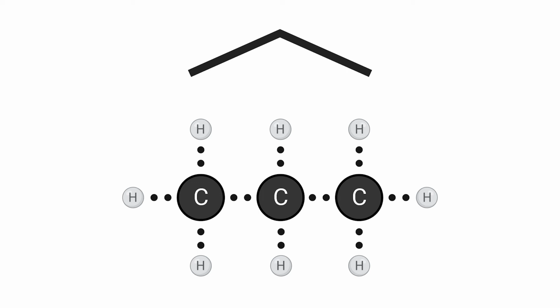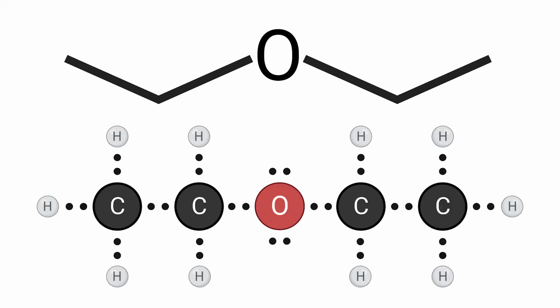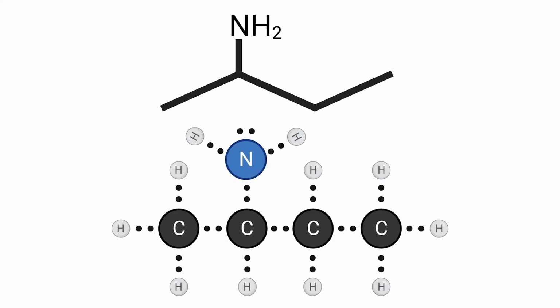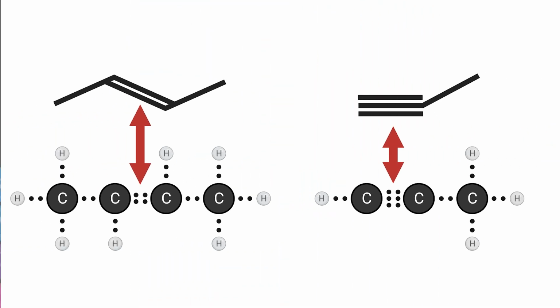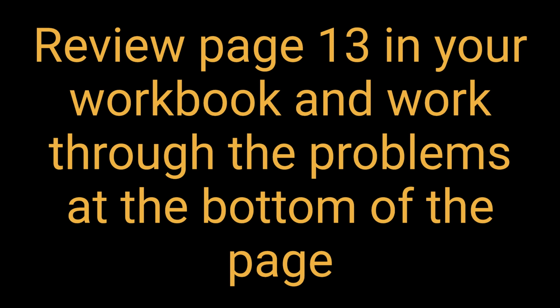Because carbon is sp3 hybridized when surrounded by only single bonds, we can assume hydrogens will fill in all the missing spaces. If a molecule has other atoms, such as oxygen, we will include that as well as hydrogen, attached to it directly. Nitrogen is the same way. Remember that bonds in organic molecules fill up using the HONC rules. Double and triple bonds are represented by 2 and 3 lines, respectively. Review page 13 in your workbook and try the problems at the bottom of the page.